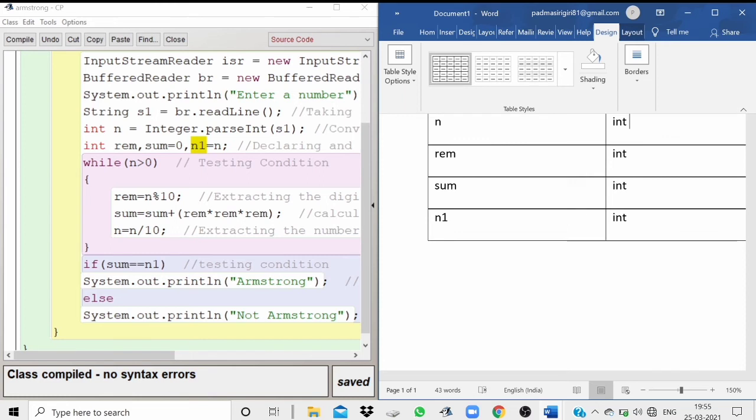Now if there is a loop in it, for example here, while n is greater than 0, this is also a loop, but n is being used as the number, storing the number. If it is for i equal to 0, what's i?